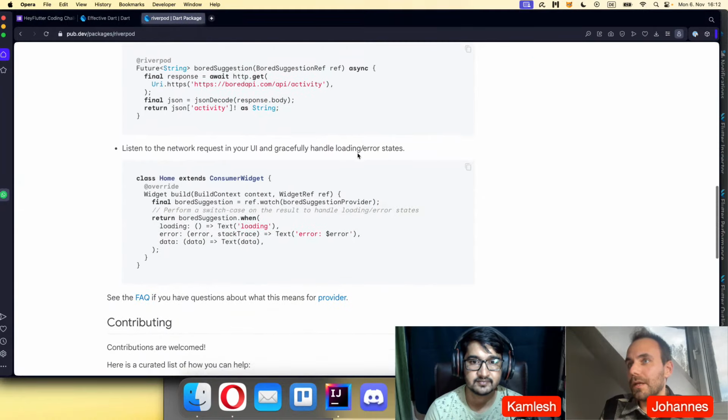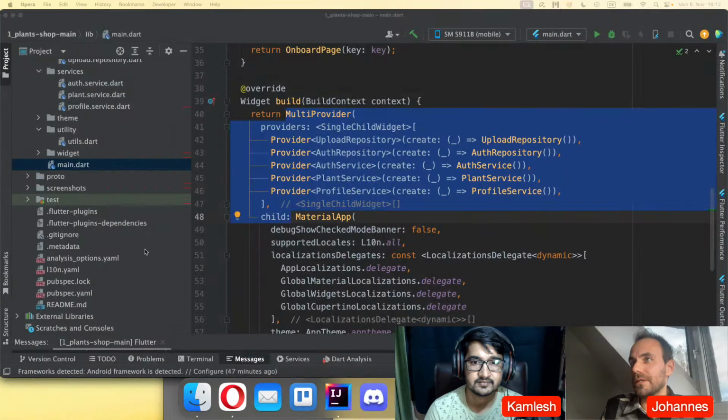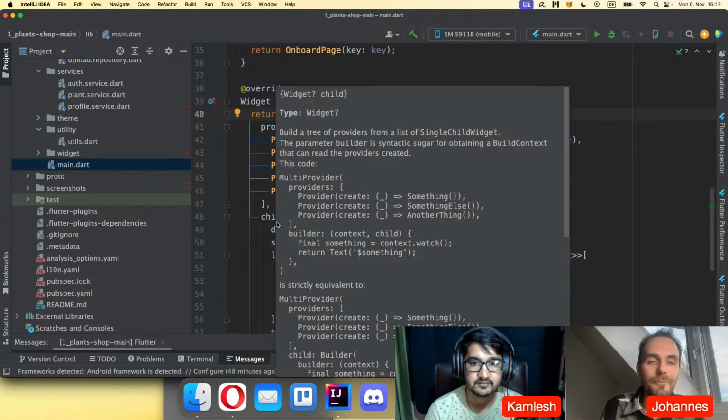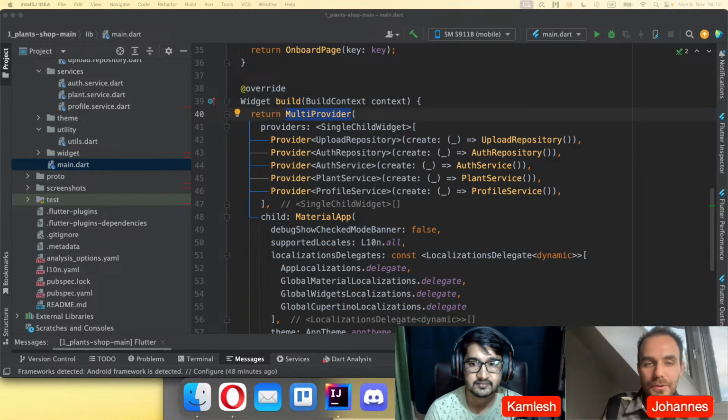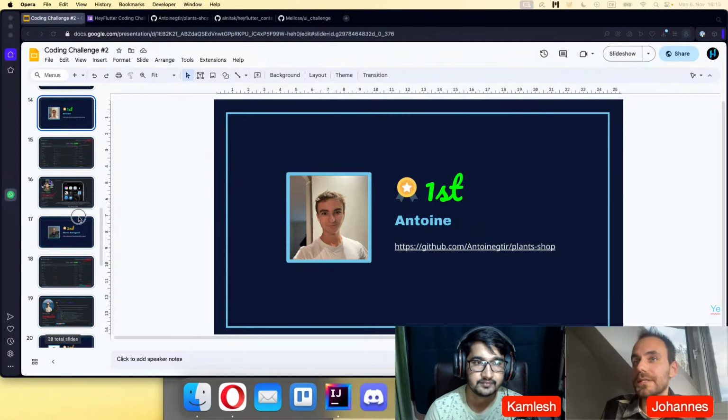Therefore you can just use this package Riverpod and then your code becomes better, I guess. And also everything becomes shorter, I feel, with Riverpod, because you don't need to define these multi-providers at the top of your application. You just place one scope around one class and then the whole app works. Okay, so that was about this project, I guess. And we can move on to the second project. So let's go to the second one.